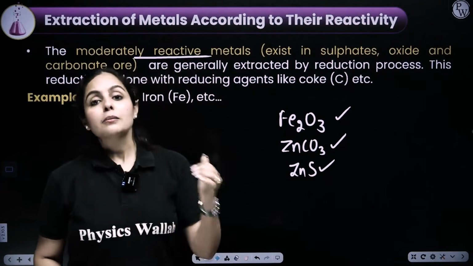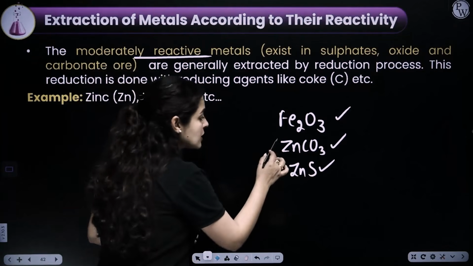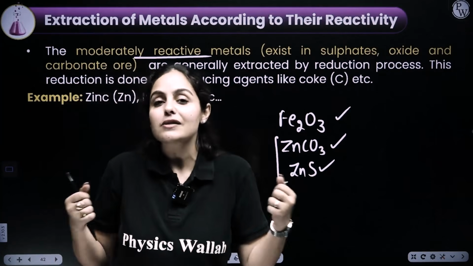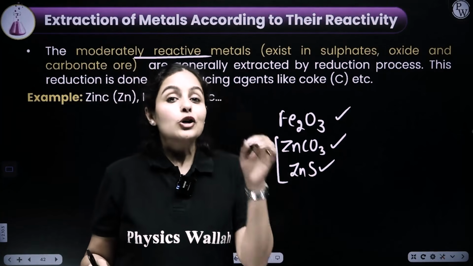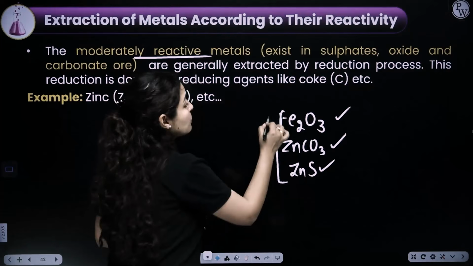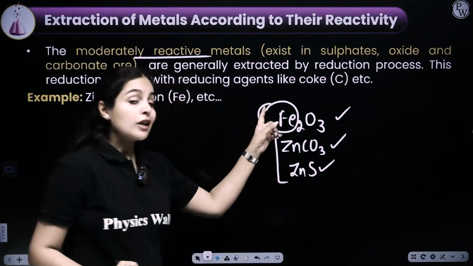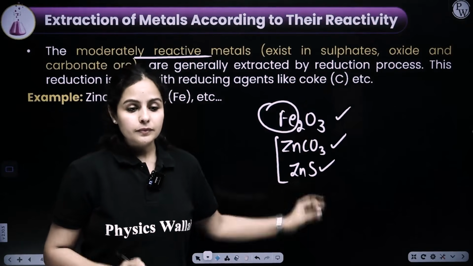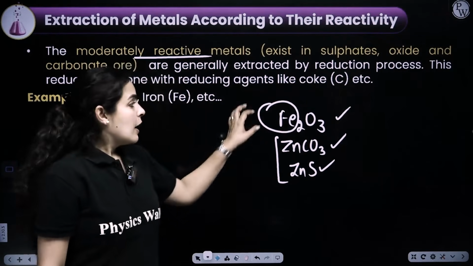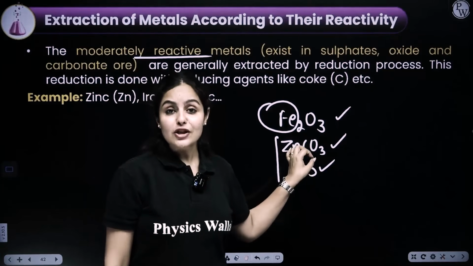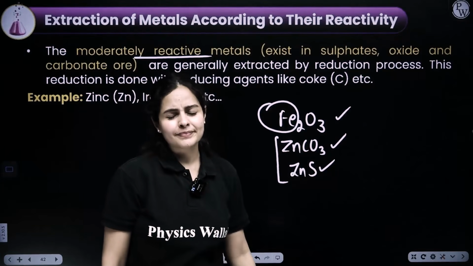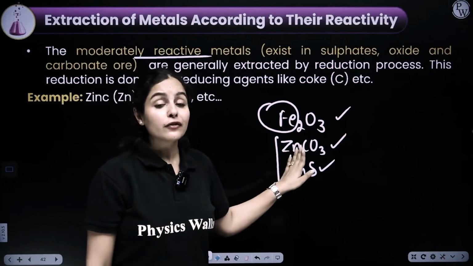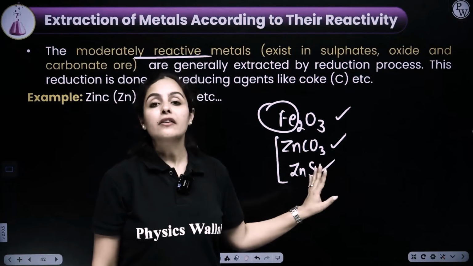To extract a metal from carbonates or sulfides is very difficult. You cannot just break this bond just like that. But metals could be easily extracted from the oxides by just adding a reducing agent. To extract the metal from the oxides is very, very simple.